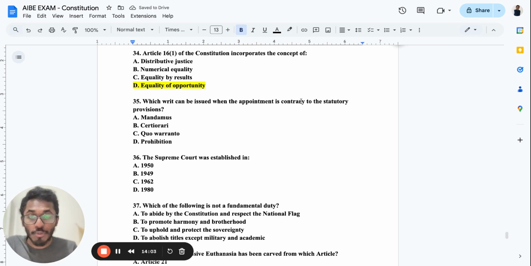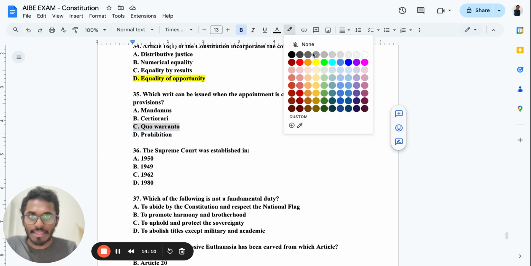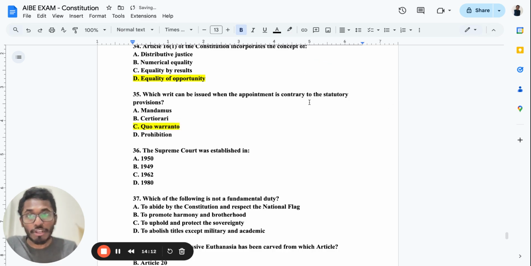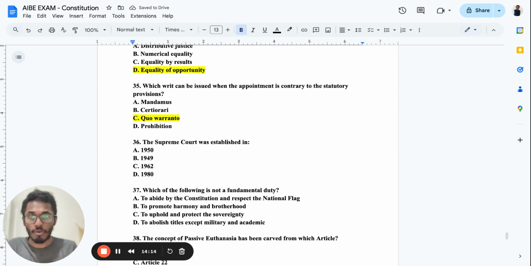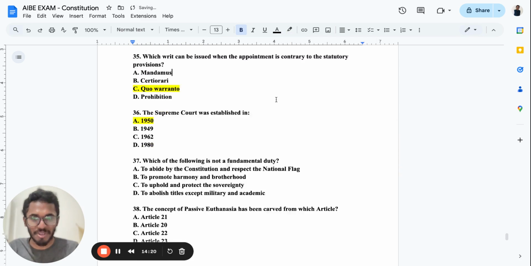Which writ can be issued when appointment is contrary to the statutory provision? So it is quo warranto. Remember this. You need to learn this by heart. Okay, contrary to the statutory provisions. So it is quo warranto. Supreme Court was established, this is basic common sense, in 1950. If you want to become an advocate, you should be knowing such kinds of facts.